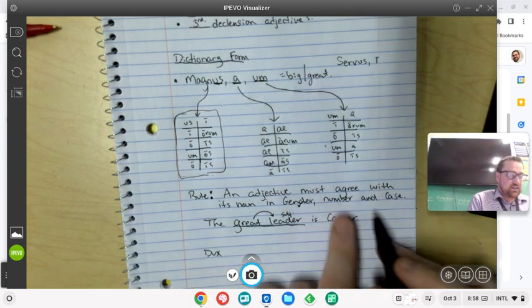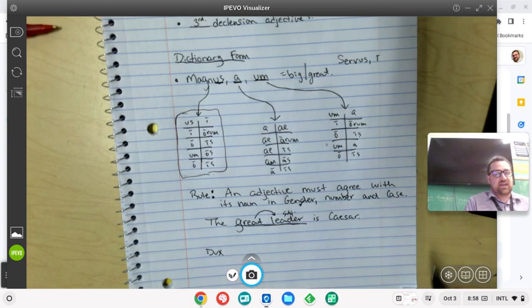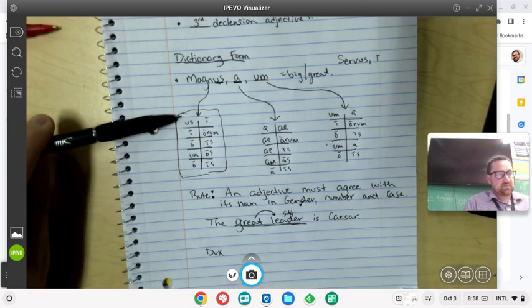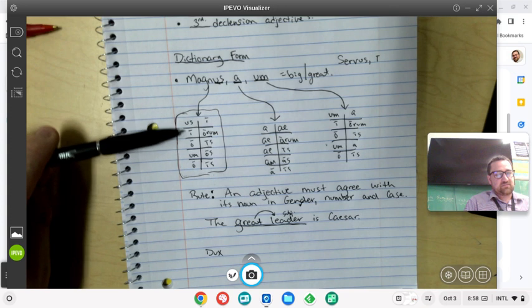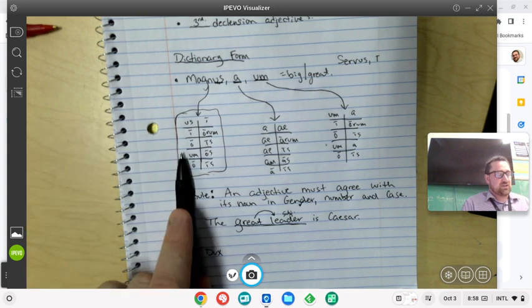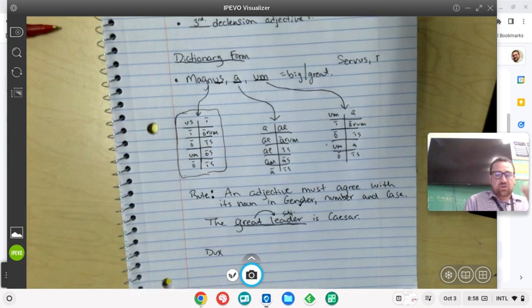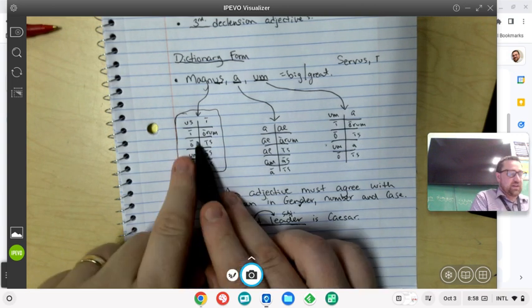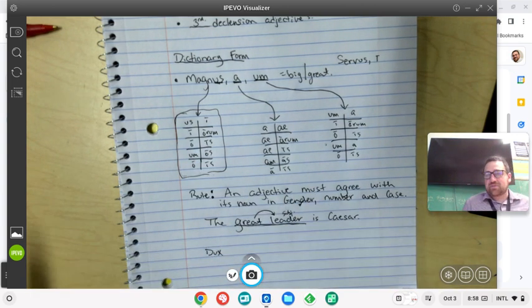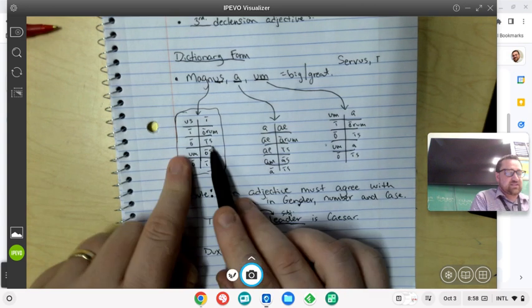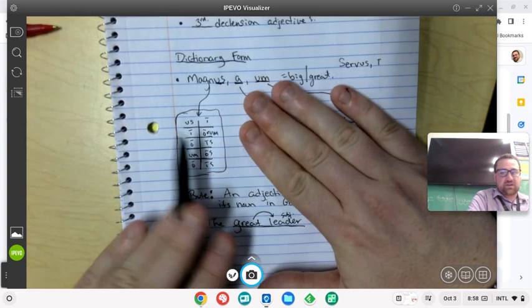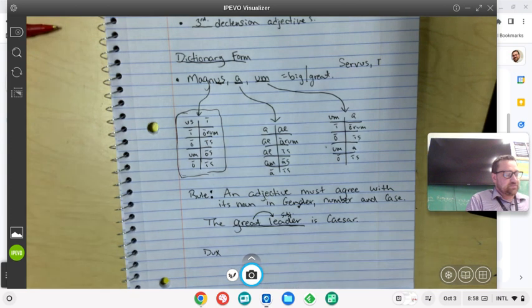But we also need the adjective to agree in number and case. Case just means which row up and down, and number just means singular or plural. So another way you could think of gender, number, and case is just pick the right spot from the charts. In other words, gender just means ignore two and focus on the correct one.